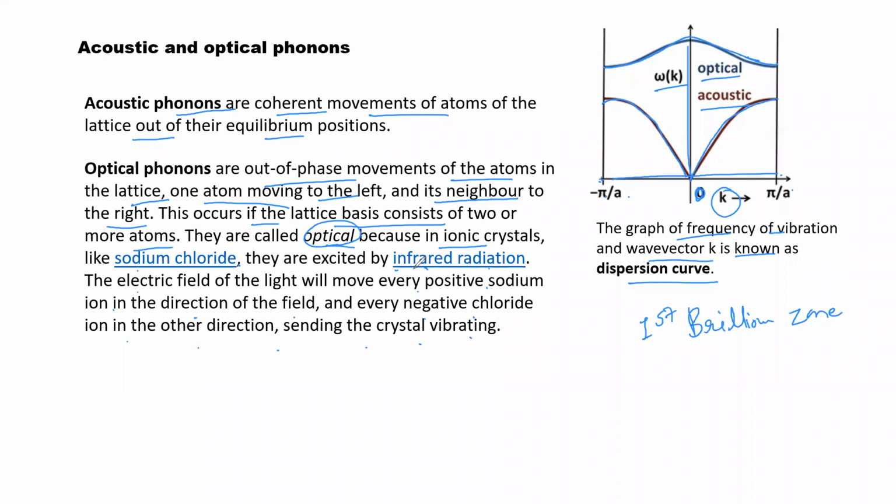So because the light is used to excite the atoms and make them vibrate, that's why it is called optical phonons, right? So these are the two types of phonons which are observed in any kind of lattice movements of the atoms.